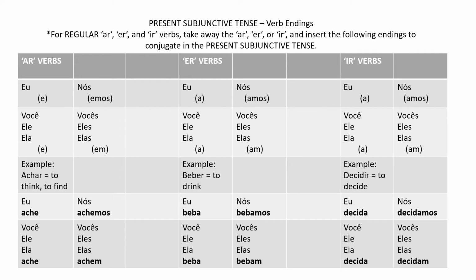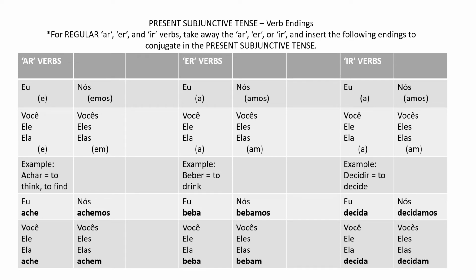So the example I give is achar, to think or to find. Eu ache. Você, ele, ela, ache. Nós achemos. Vocês, eles, elas, achem. So all you're doing is taking an AR verb and adding the E, emos, or em on the end. All right? That's all you're doing.